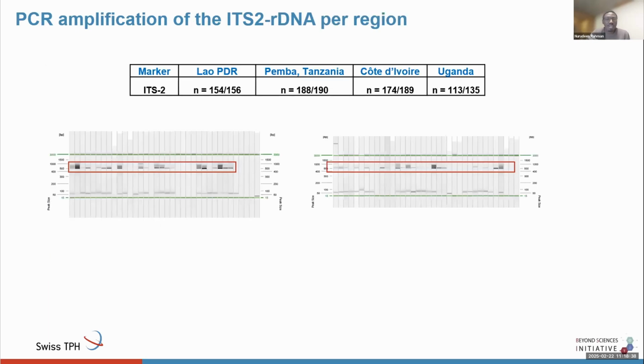Moving on to our results, we successfully generated about 93% of amplicons from our samples. From the 670 samples we worked on, we generated amplicons from 626 samples. The table below shows example results from our capillary gel electrophoresis, with the bands at 592 base pairs, where we were expecting the bands for our ITS2.